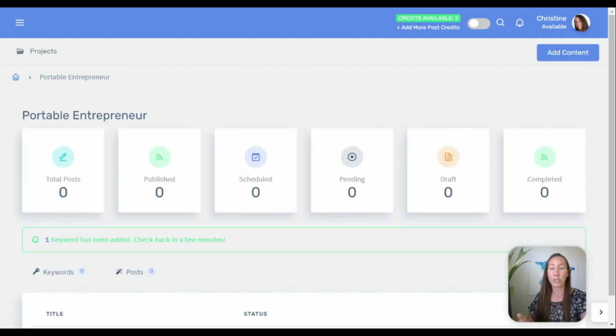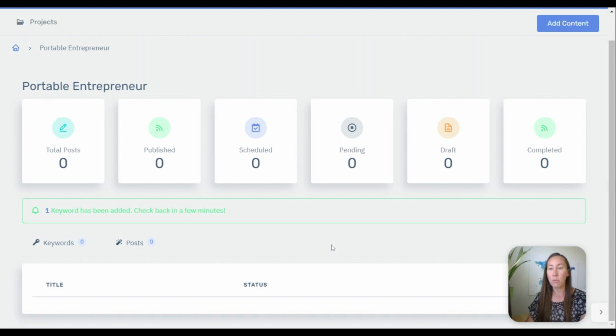Now this takes us to our dashboard. We can see how many posts we have, how many are published, scheduled, all of that, to see our status. We're able to see this by project, so you can set up different projects here. Right now we have one keyword that's been added, and they're working on it. This post is going to take about 5 minutes to be created. This is longer than some of the other tools, but the reason is that they're using so much more than the other tools to create this high quality content for you. And again, it's just a few minutes.